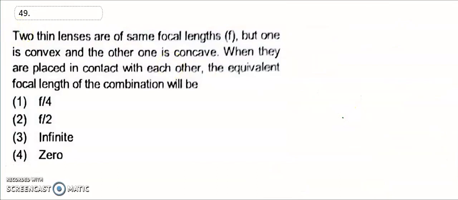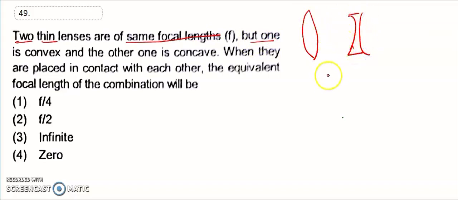Then question number 49. Two thin lenses have the same focal length, but one is convex and the other is concave. These two are in contact.